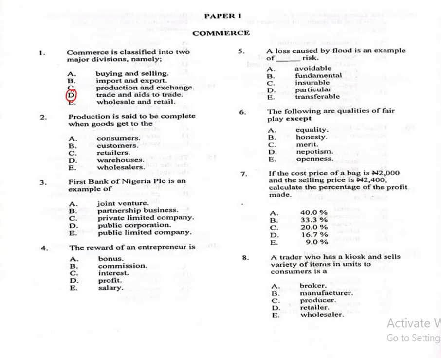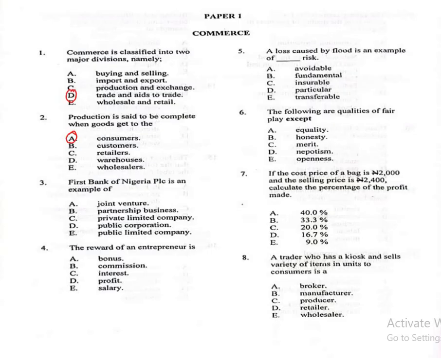Question number 2. Production is said to be complete when goods get to the A, consumers, B, customers, C, retailers, D, warehouses, E, wholesalers. The correct answer is A. Production is said to be complete when goods get to the consumers.